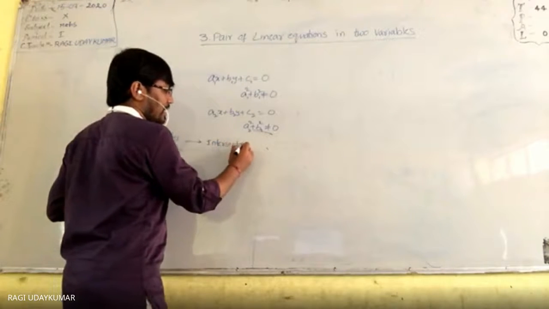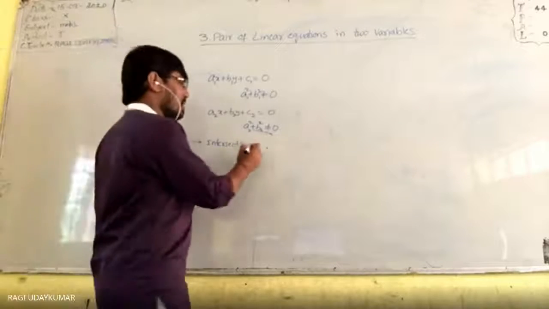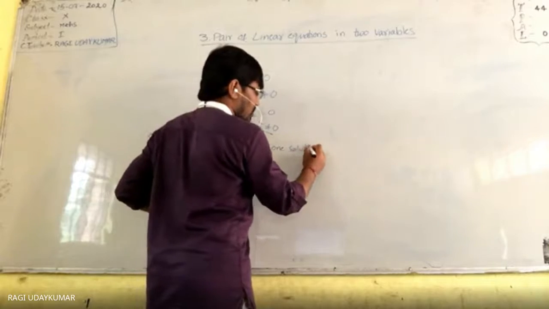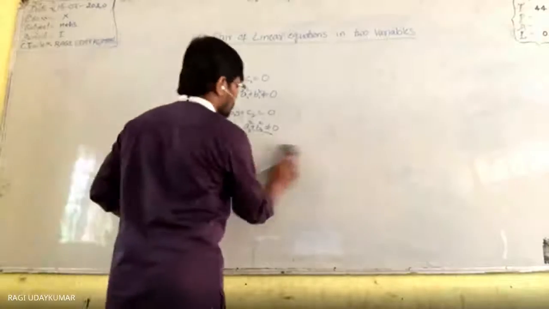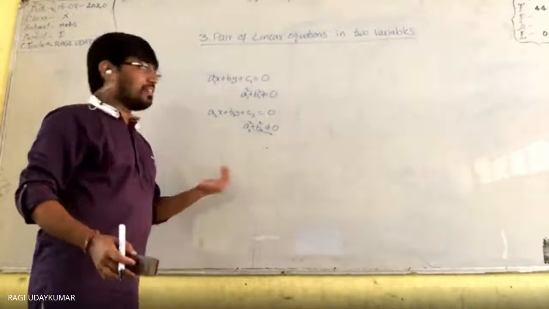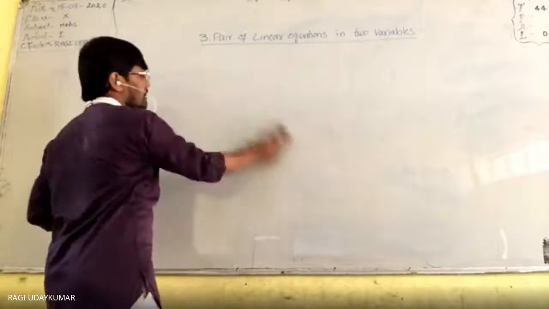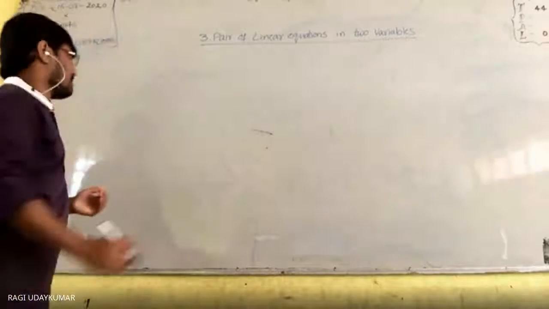These two lines will intersect. When they are intersecting, these two will have only one solution. Okay, I will explain it very clearly. If the two equations are given to you, what is the condition? A pair of linear equations is given, meaning these two are a pair of linear equations. The different possibilities you have, let us write here.